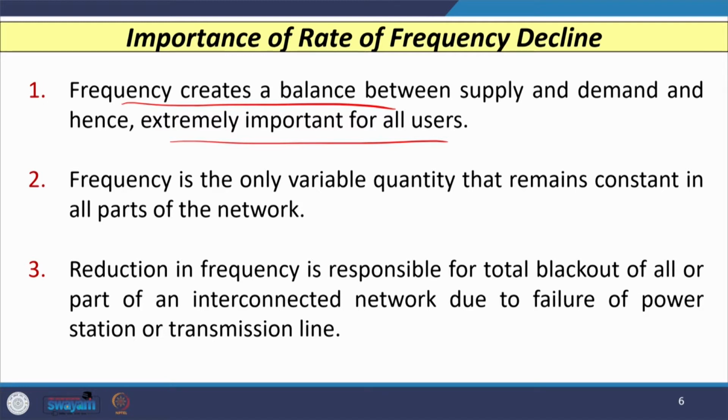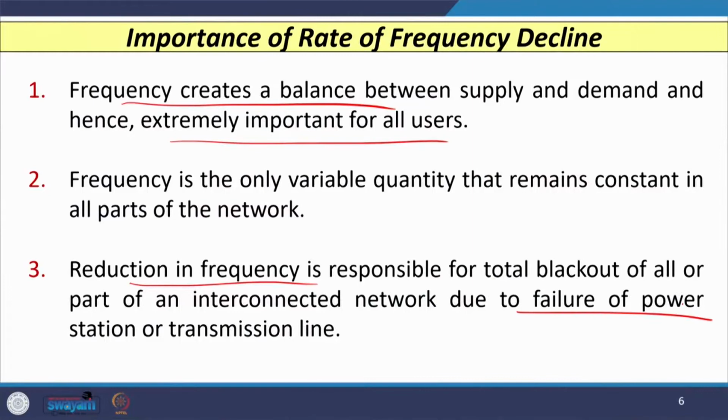Moreover, frequency is the only variable quantity that remains constant in all parts of the network, and a reduction in frequency is responsible for a total blackout, or sometimes a partial blackout, or sometimes part of the interconnected network may come out of service because of the failure of a power station or transmission line.